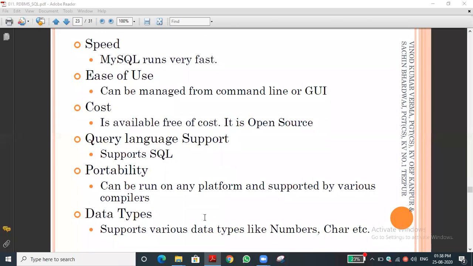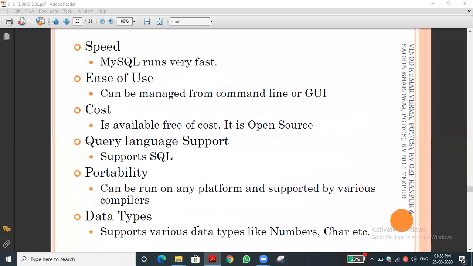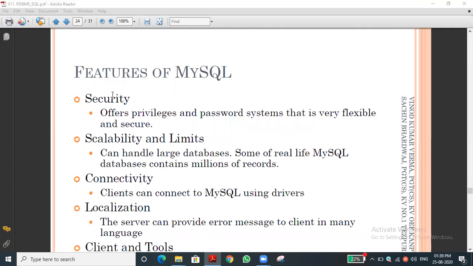And data types: it is rich in data types, so we can use multiple types of data. In numbers itself it provides integer, bigint, tinyint, and float, real. For strings, there is the character data type, varchar. Many data types are there that we are going to see in the upcoming chapters. All types of data it will support. Next, security: it is password protected. Without a password, no one can enter the SQL system, so it provides a security feature for the data.